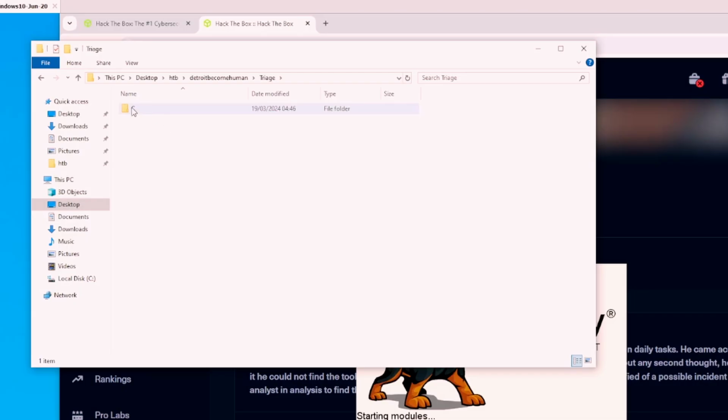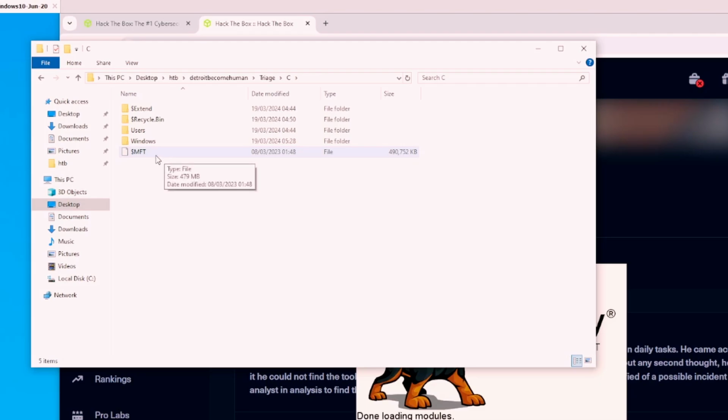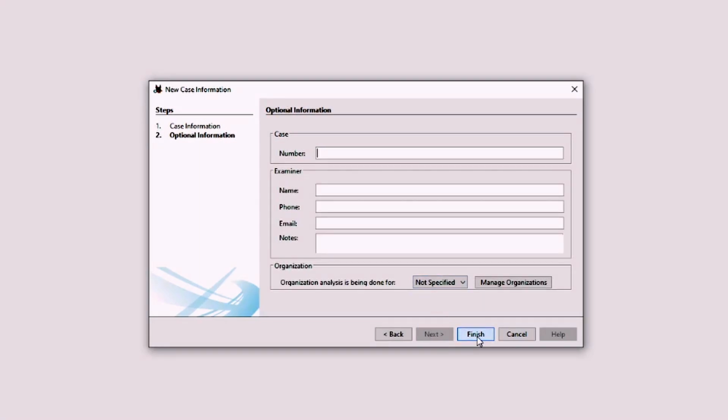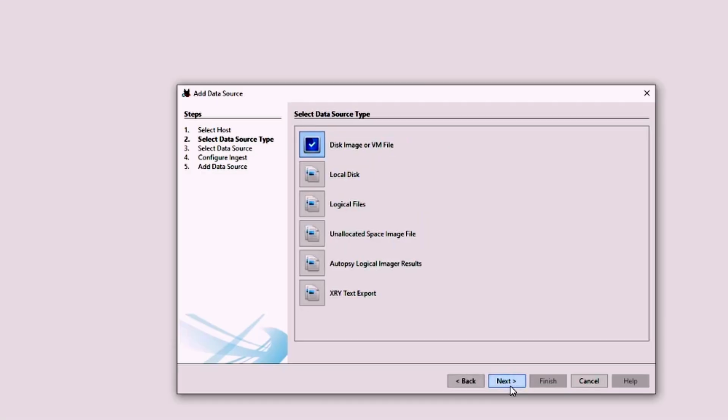So we can see on this one, it's another triage, probably from Cape. So we're just going to load up Autopsy and load the files in there, and then we can start through the questions. Okay, start off with a new case. We're going to give this one a name of Detroit Becomes Human. I cannot be bothered to type all of those things out. Case number, we don't need to worry about any of these. Just press finish. Generate new based off host name. We just need to give it some files.